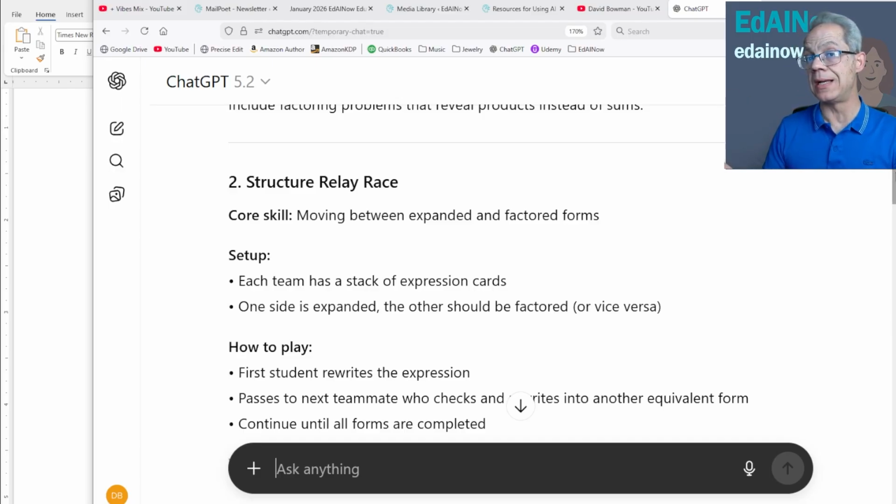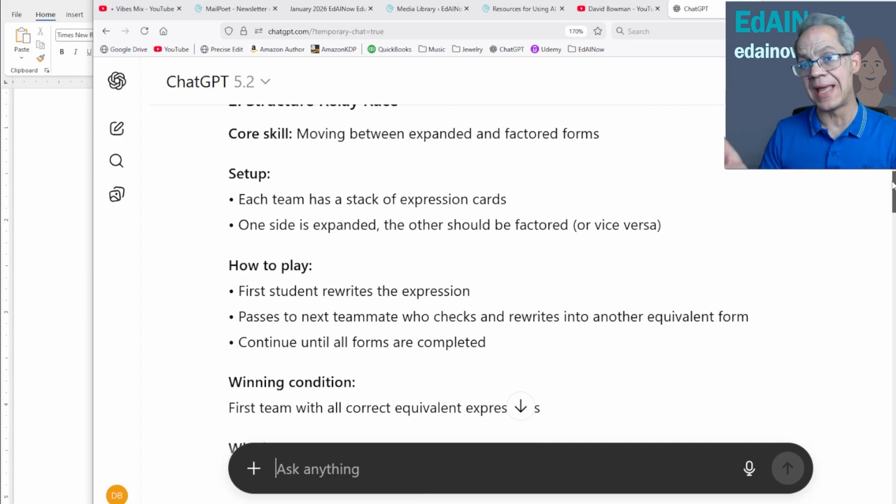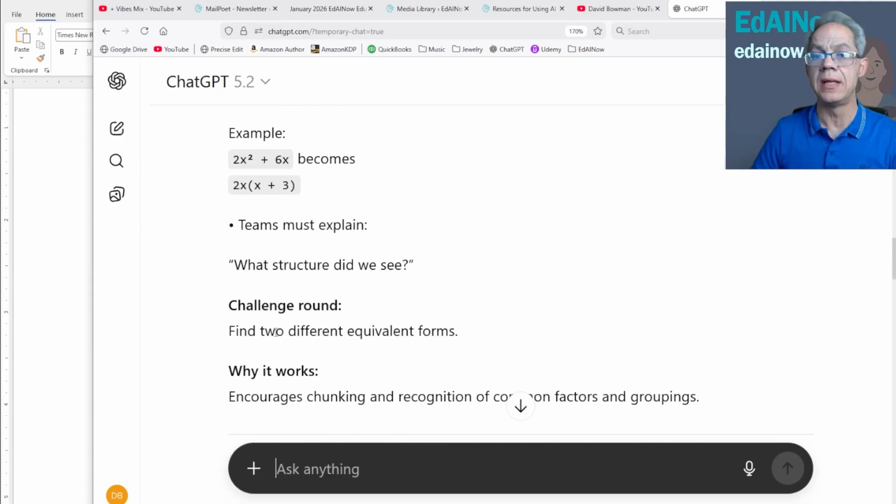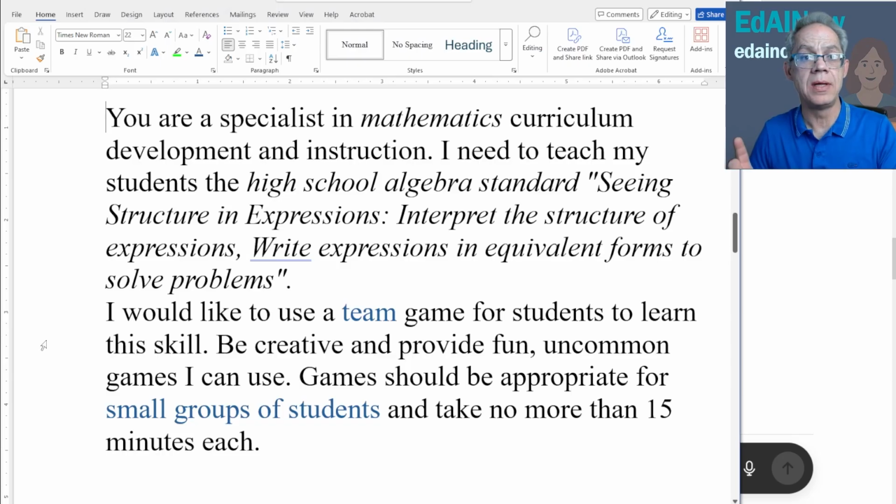Again, the point is not to play games and have fun. The point is to learn the content. So we will modify as needed. All right, so I've got a bunch here. That's great. Let's take a look now at the second strategy, the second prompt.